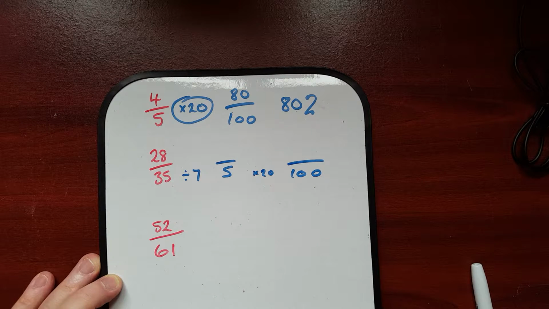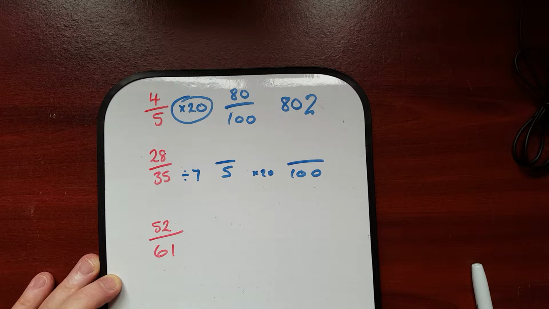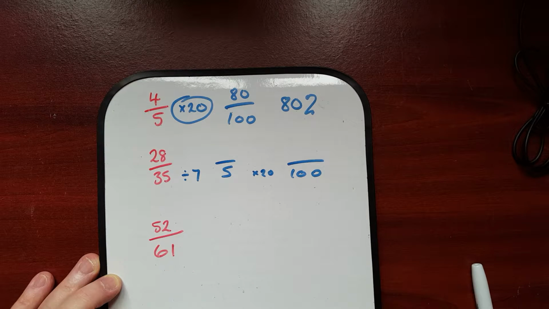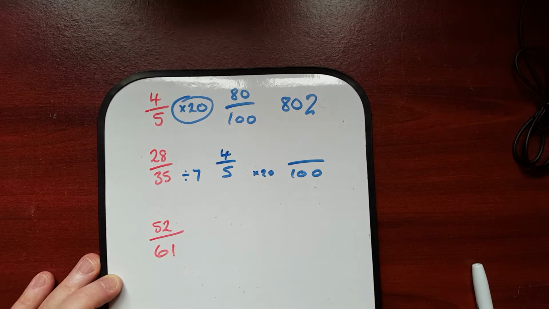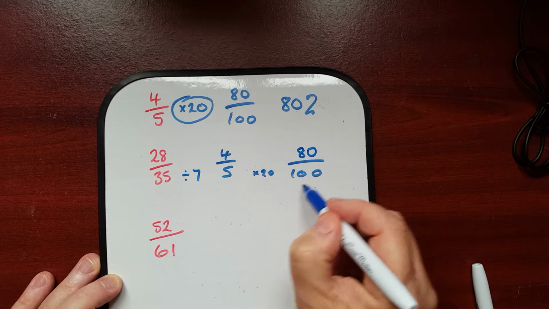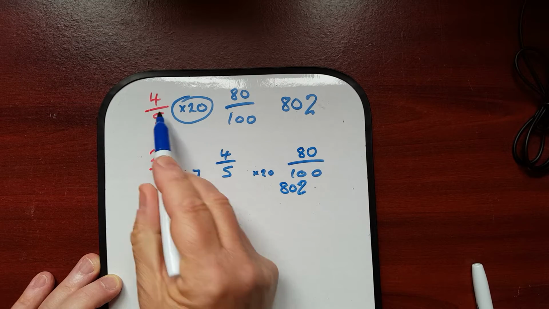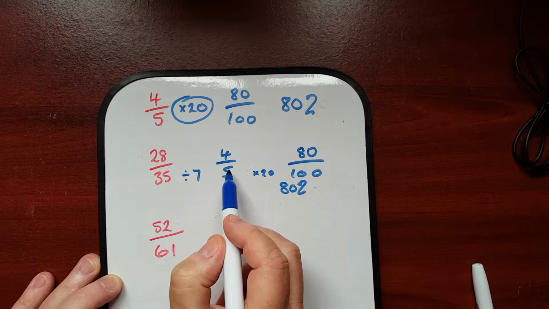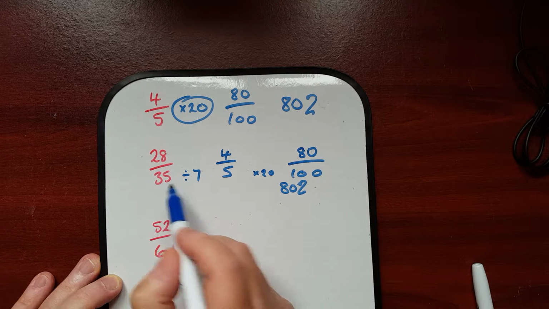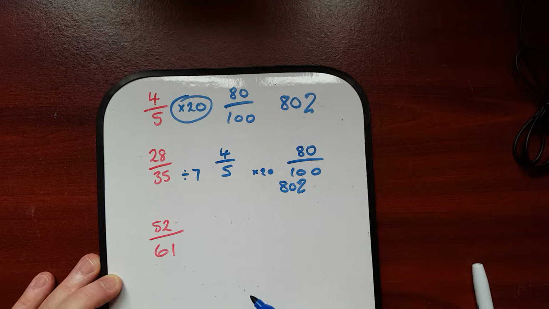Now I've chosen numbers here that I can do in my head. Usually these things will be calculator questions, so don't worry about if this number was 25 and we had to divide it by 7, because you'd have a calculator. But actually 28 divided by 7 is 4, and multiply that by 20. 4 20s are 80, and it's 80% once again. And you can see that halfway along we ended up with the same number anyway. So all we did is take that all the way down to 5, and then multiply it back up to 100.